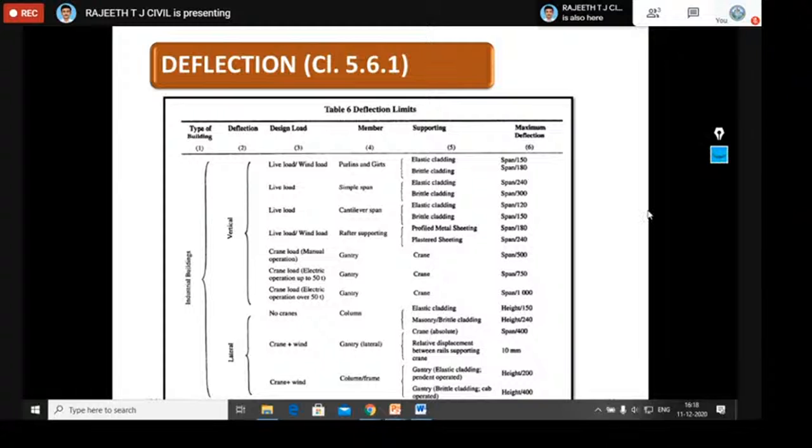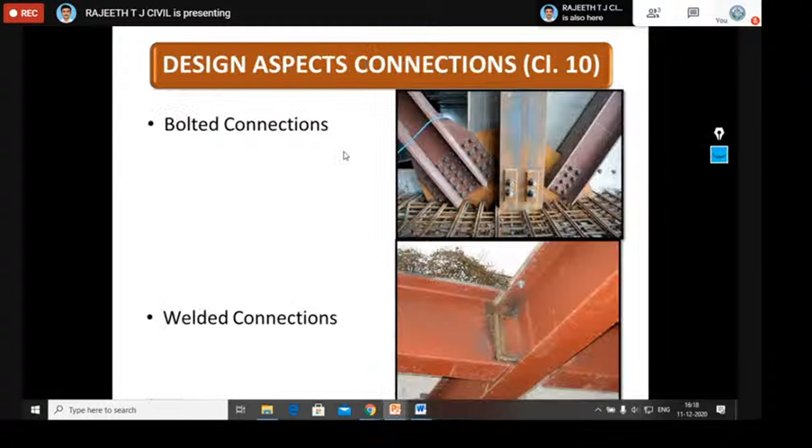If you move on to the next slide, we will go for connections now. Design aspects of connection. Normally in steel structures we prefer two types of connection: bolted connections or welded connections. Today we will see in detail the concentric bolted connection and the eccentric, that is bracket connection, problems.